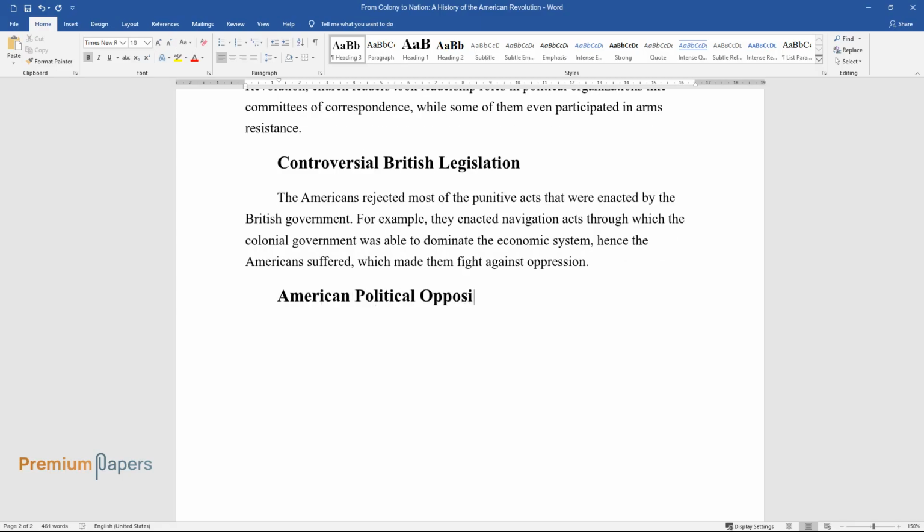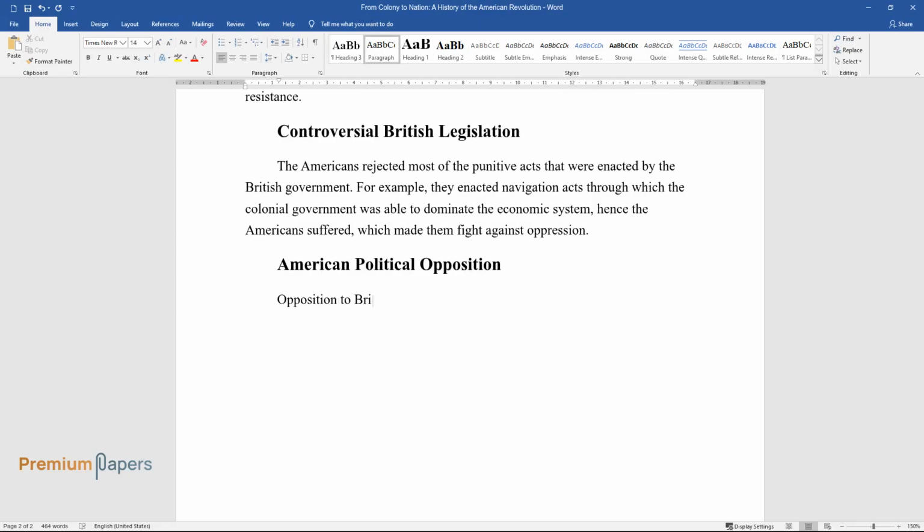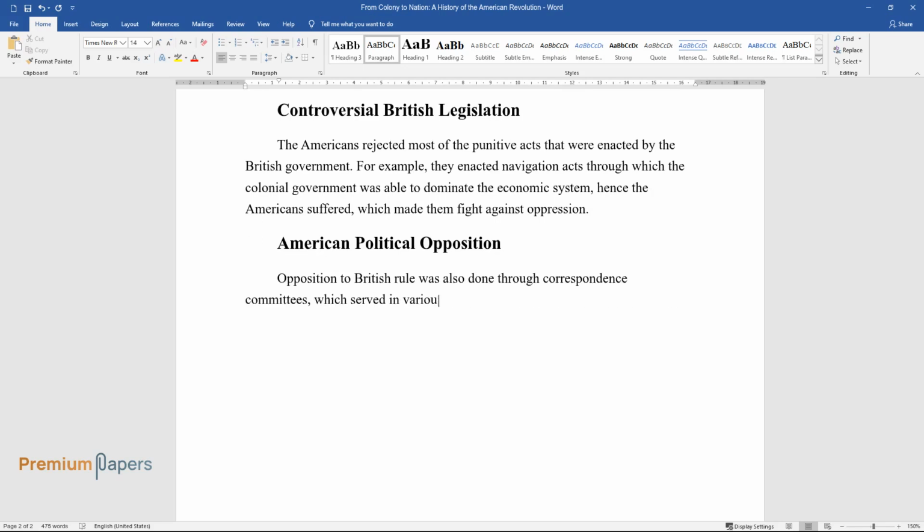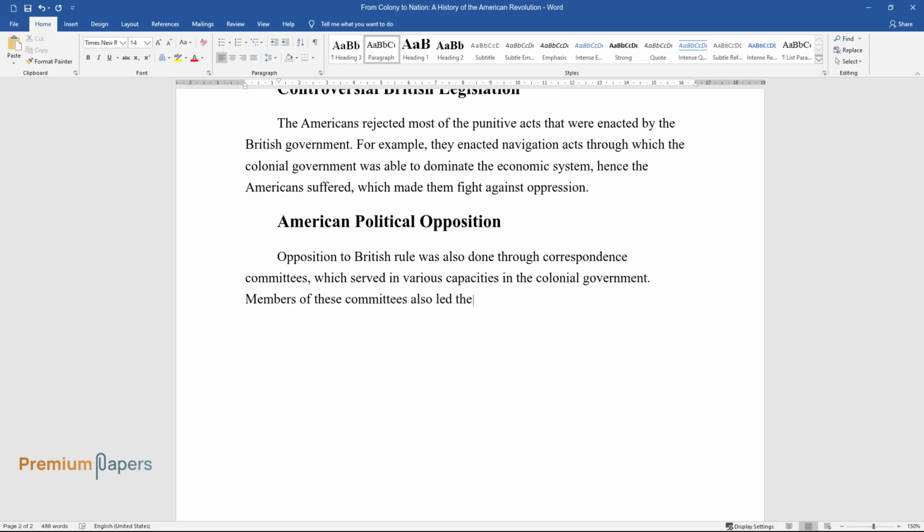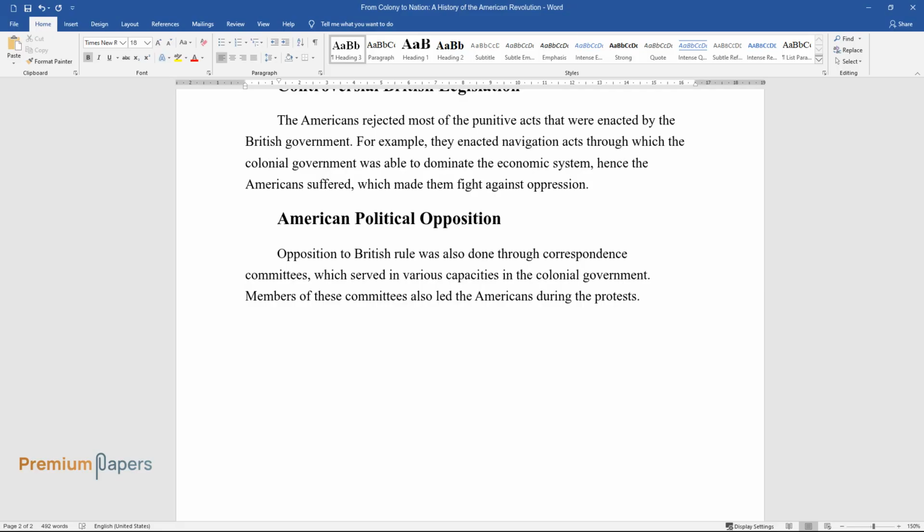American political opposition. Opposition to British rule was also done through correspondence committees, which served in various capacities in the colonial government. Members of these committees also led the Americans during the protests.